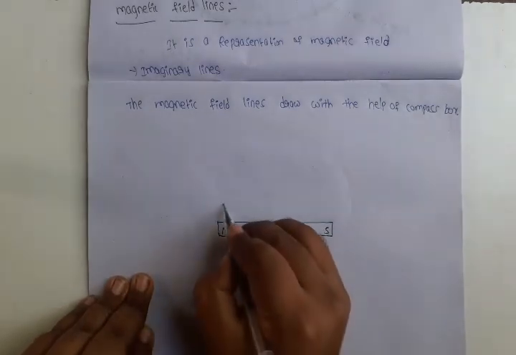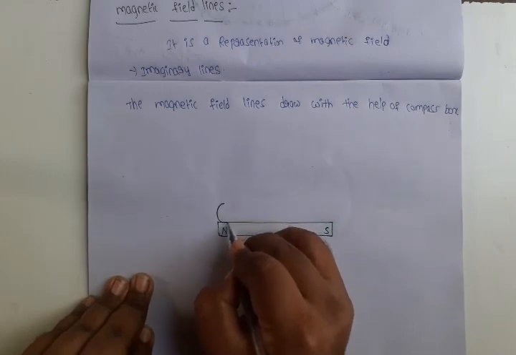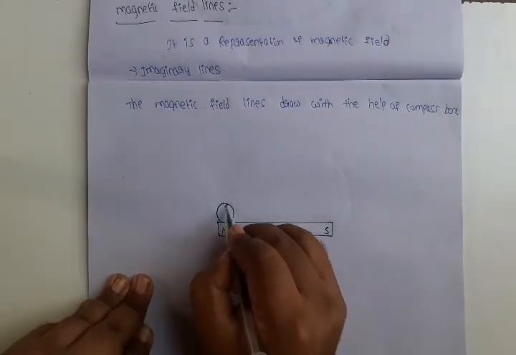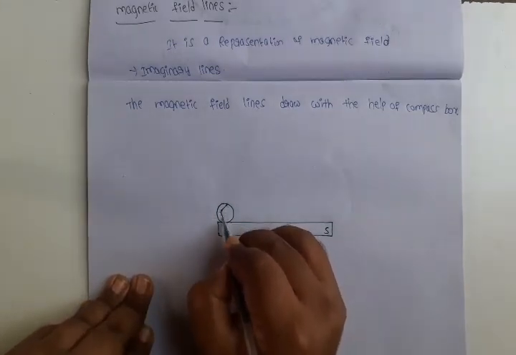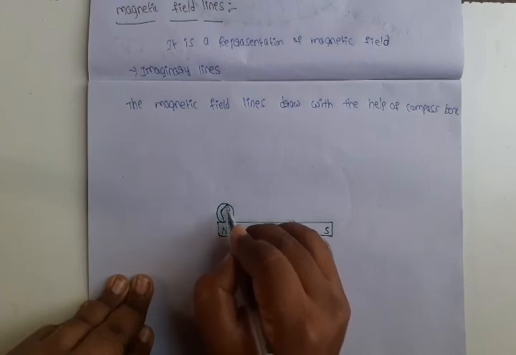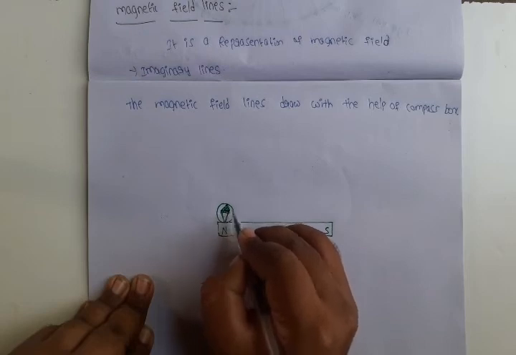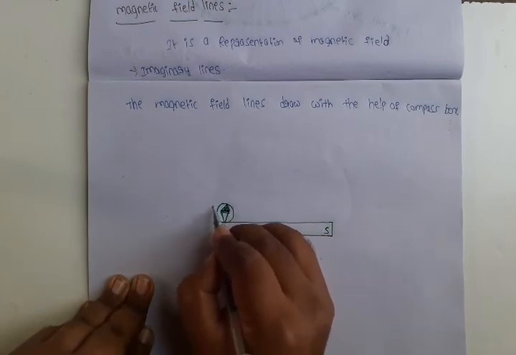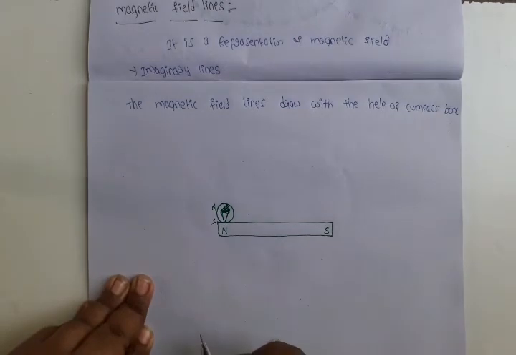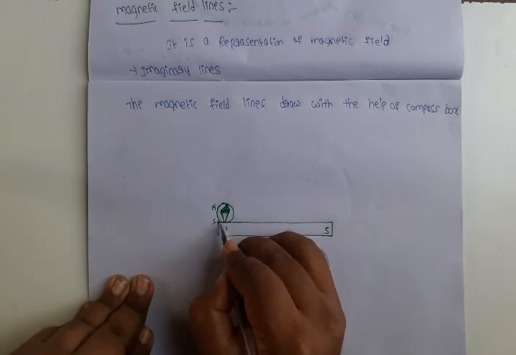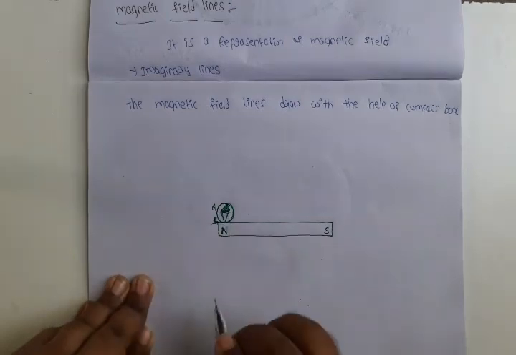I am placing the compass box here. Even the compass box has two poles, one is North Pole and one is South Pole. The North Pole of the magnet is placed near the South Pole of the compass needle.